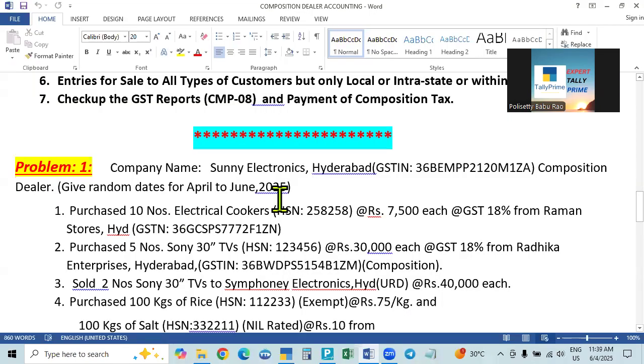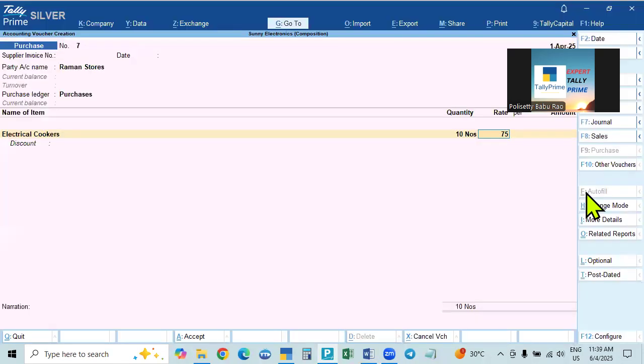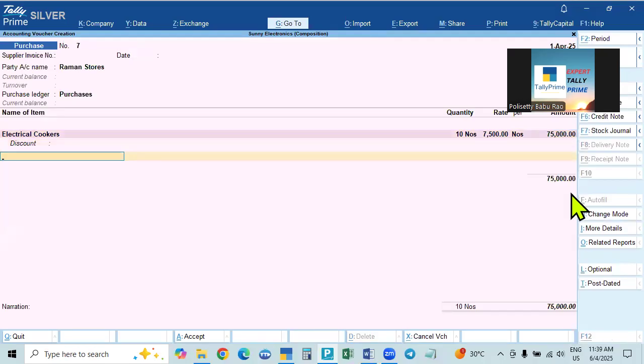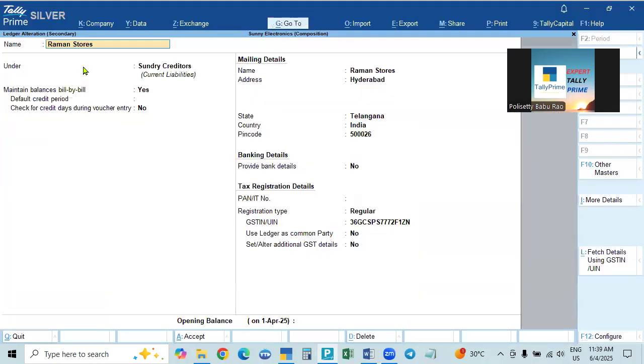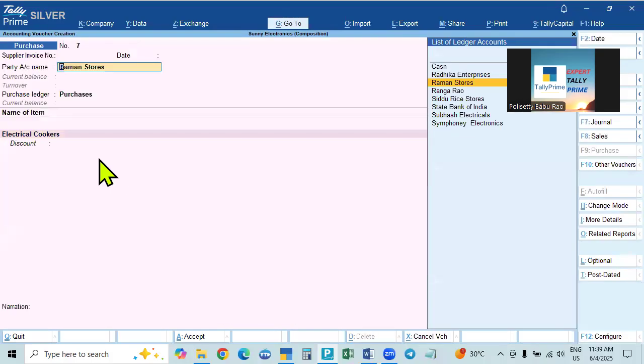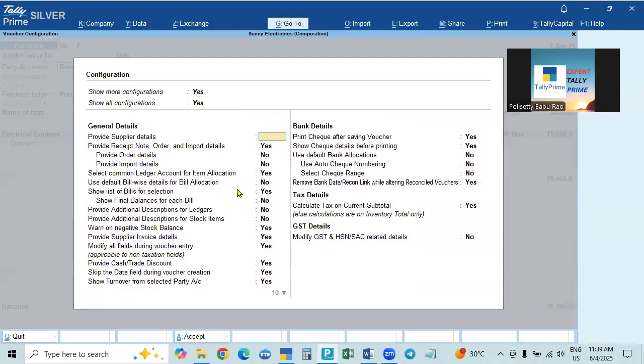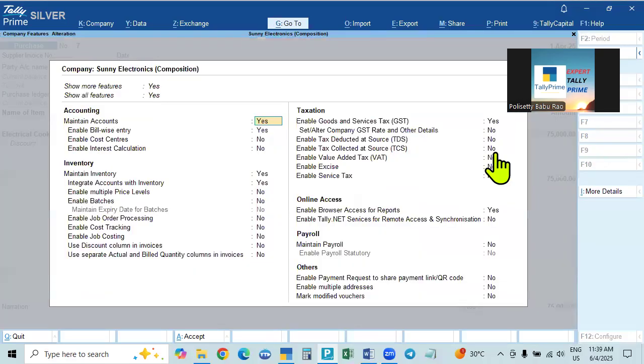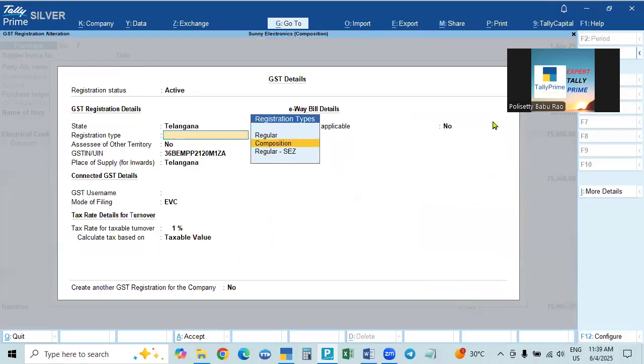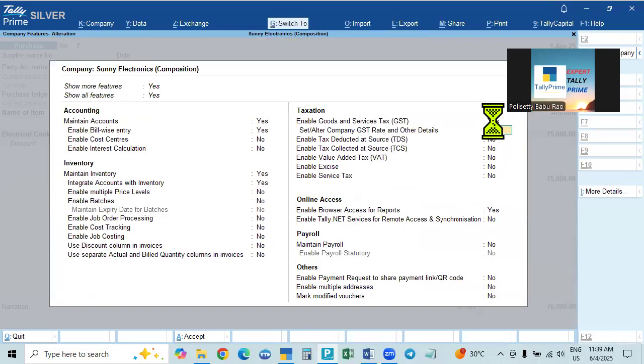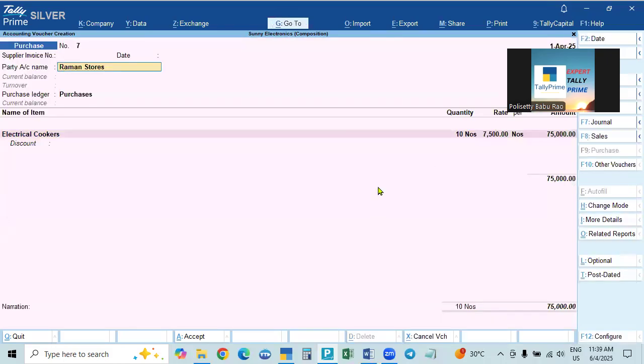And how many units are you purchasing? 10 numbers, and each one is 7,500, so 75,000. He is in Telangana, and our company is also in Telangana, so both the supplier and the buyer are in the same state.